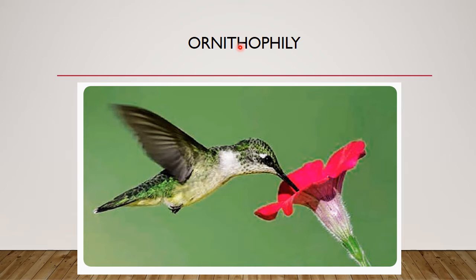Ornithophily. Ornithology means study of birds. Ornithophily means pollination by birds. Here pollination takes place through birds, so the flowers are adapted accordingly. The flowers are large, brightly colored, thick, and have fleshy floral parts, so that when the birds approach, they do not get spoiled. Then the corolla is tubular or funnel shaped. Flowers are brightly colored to attract these birds.